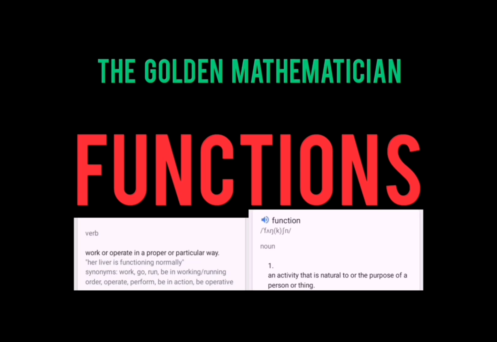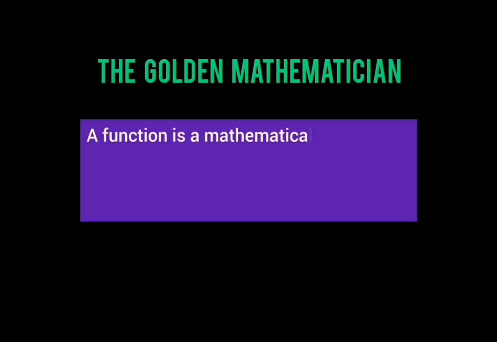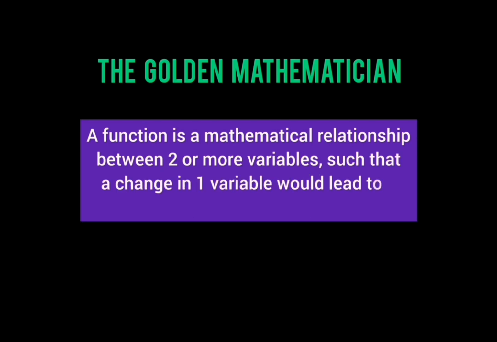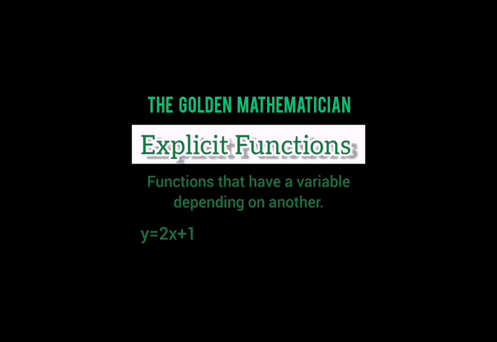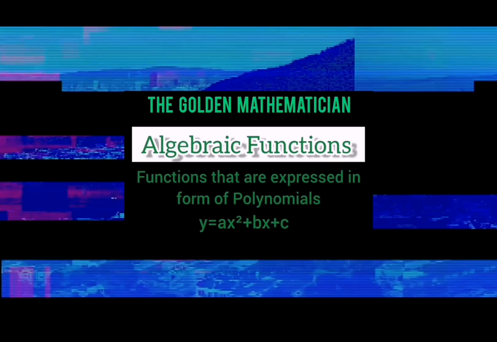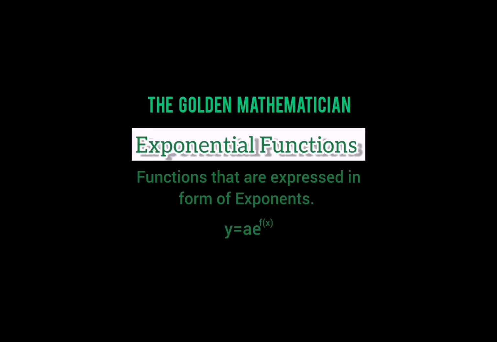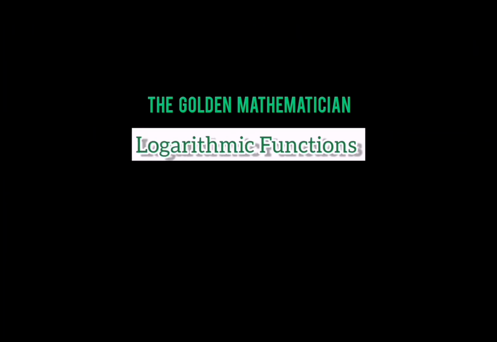So in the last video, we began talking about functions in calculus. We said a function is a mathematical relationship between two or more variables such that a change in one of the variables is going to lead to a change in the other variable. We explained in detail in the last video what a function is. We gave examples of functions. I think I gave 7 different types of function in the video, but we are not really going to go much into what we talked about in the last video.